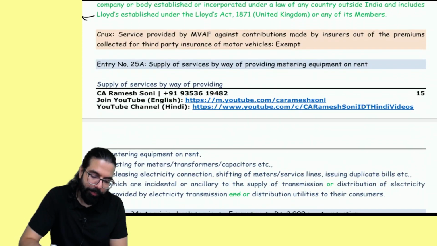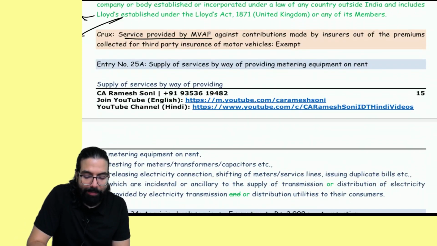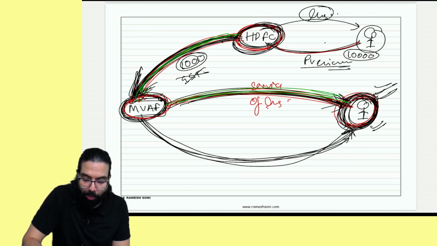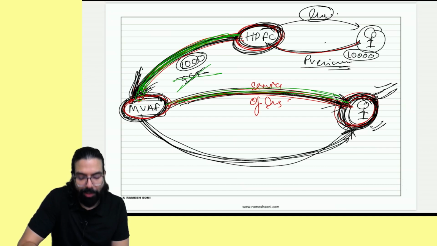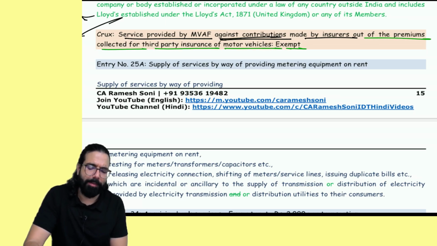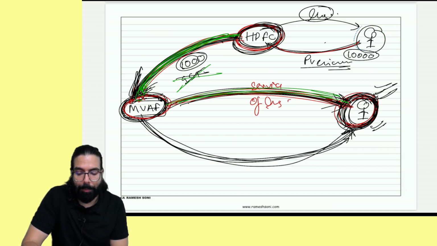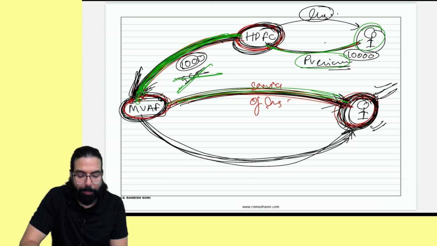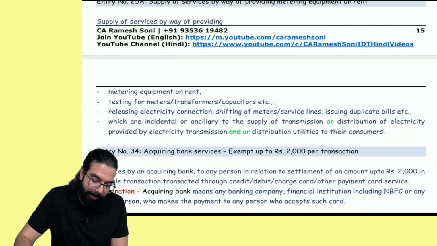Let's go ahead next. So services provided by motor vehicle accident fund against contribution made by whom? Insurers. These insurers are giving the contribution and these people are providing the service. On this service there will be no GST, and hence on the contribution there will be no GST collected out of the premium collected for third party insurance of motor vehicle, exempt. So basically, whenever people buy third party insurance, out of the premium collected, one amount is contributed over here. On this amount there is no GST. Done, sir. This point is clear.